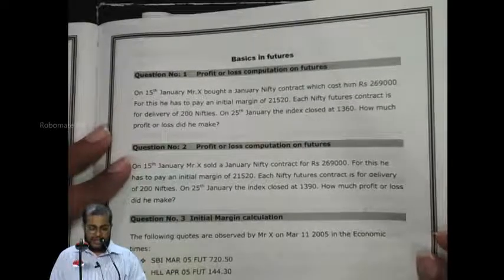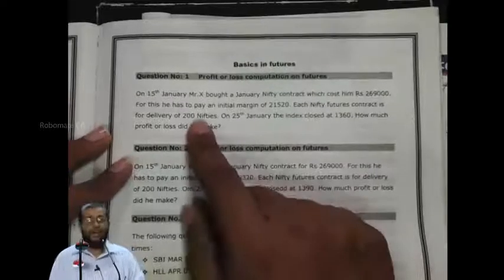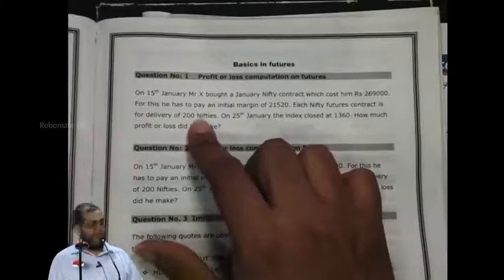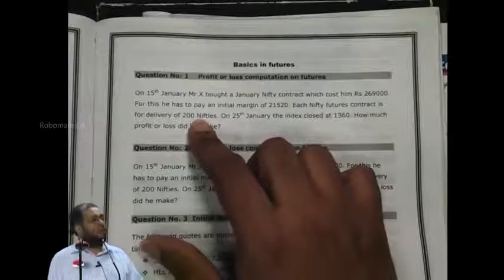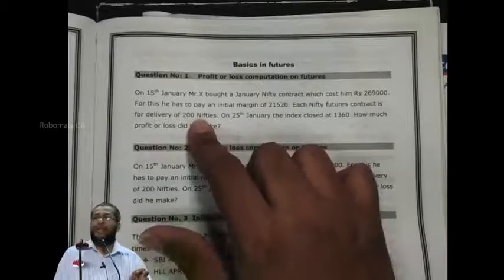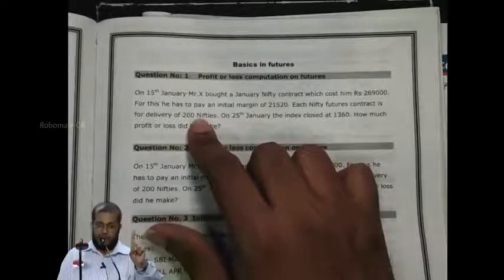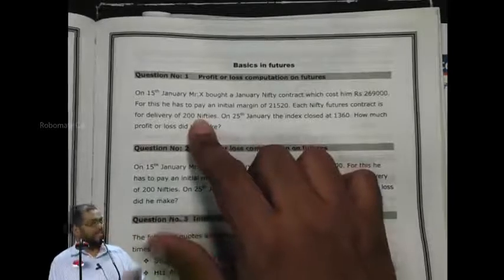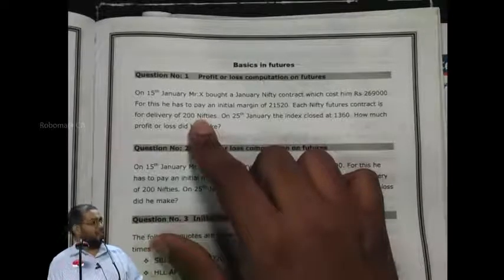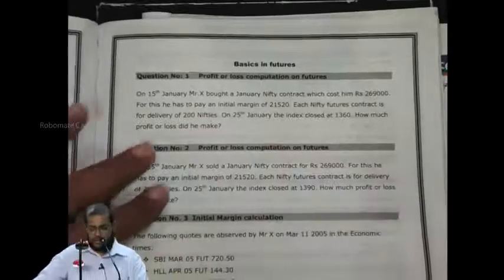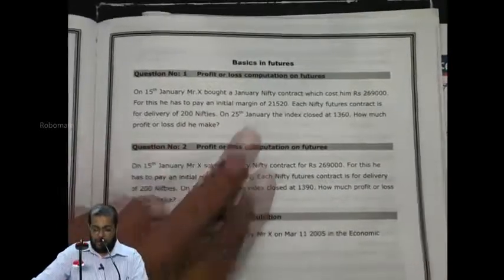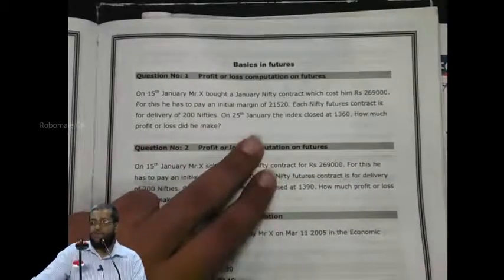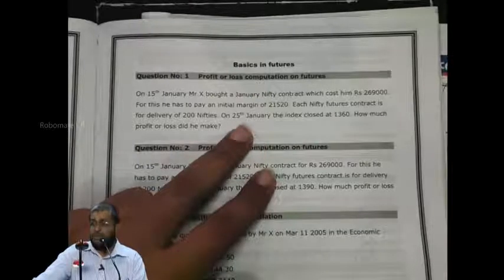Each Nifty futures contract is for delivery of 200 Nifties. Generally, the question will give you the contract size. On 25th January, index closed. Why did the index not close on 26th January?